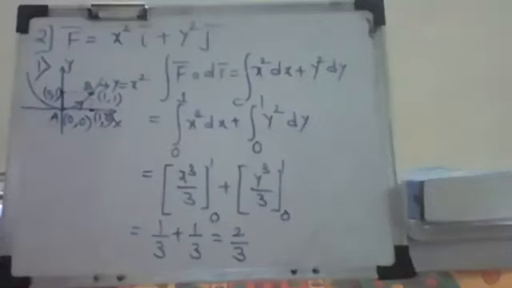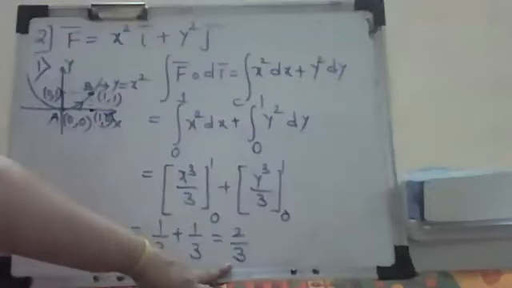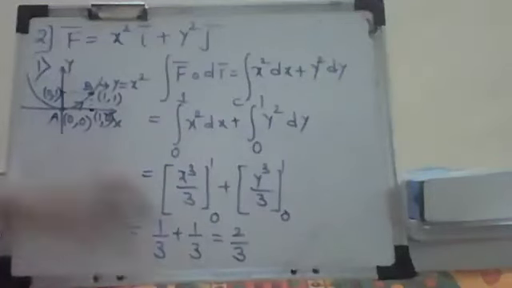The answer in this case is 2 by 3. Now this is our first part which we have seen. In the earlier case, since the function was different, I got the answer as 11 by 15 for the same curve. But the field was different. Here the field is x square i bar plus y square j bar. I have changed the second component, the j bar component. Now we'll make a change in this also.